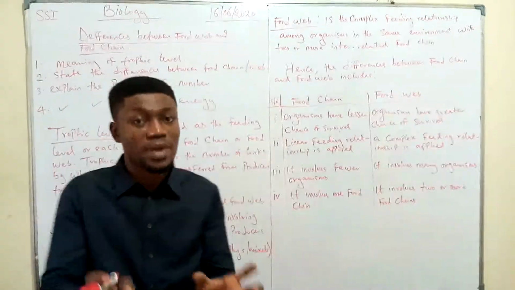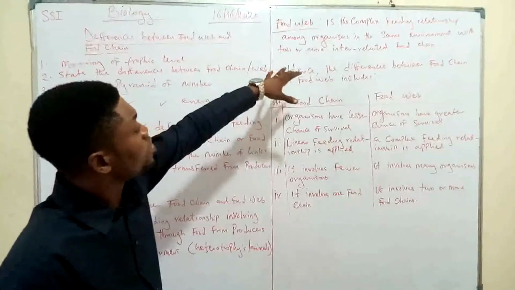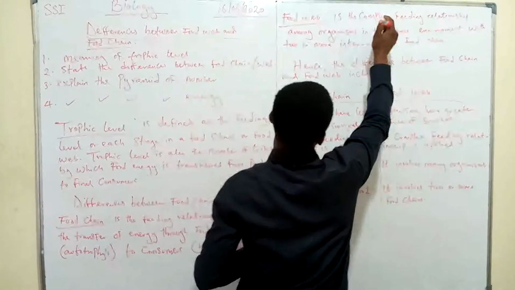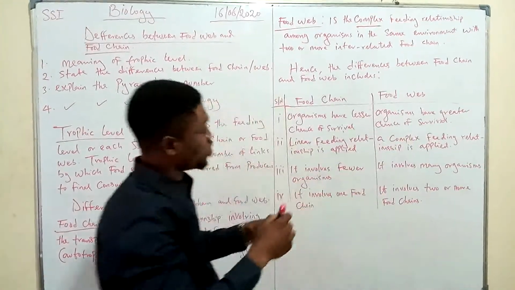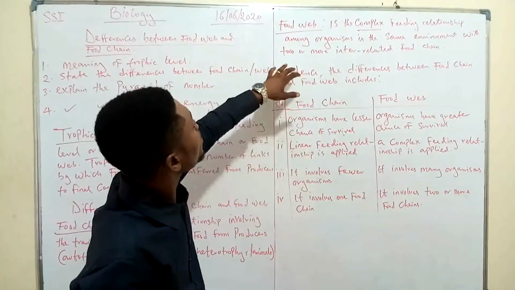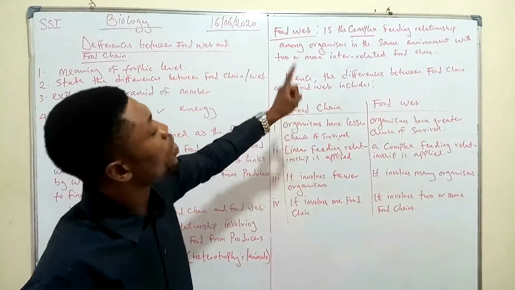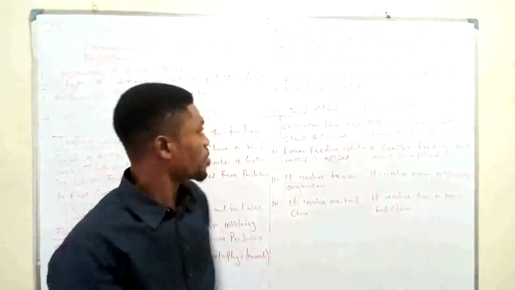You know when something is complex, you know what that means. If you don't know what complex means, please check this word in your dictionary so you understand better. Among organisms in the same environment with two or more interrelated food chains.